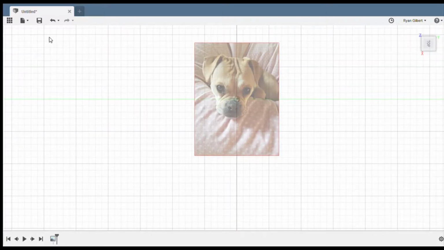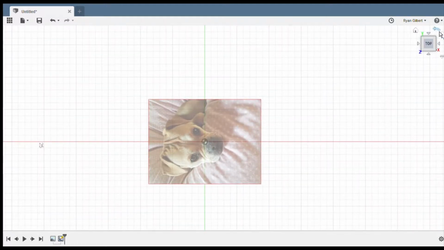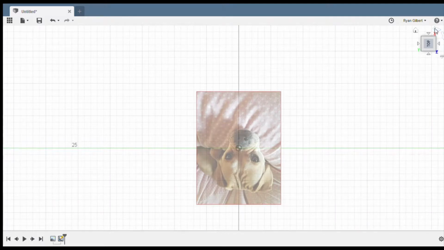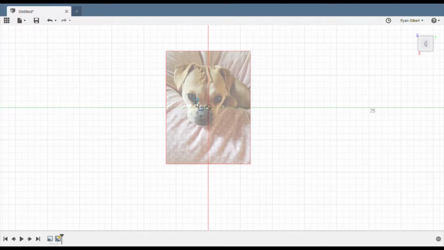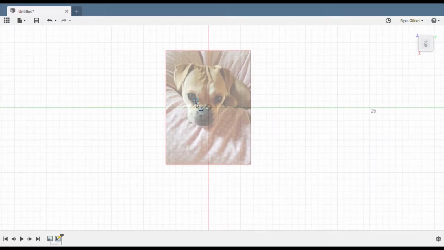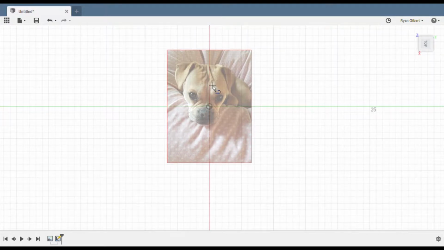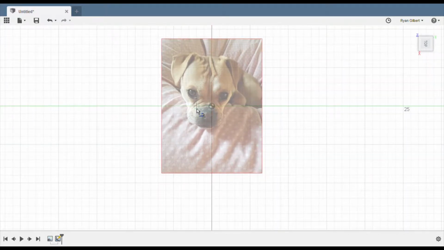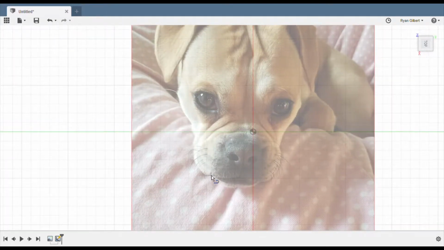And then you want to go into Create Sketch. And then Create Line. Then go and zoom in onto parts and just make lines all around the image.